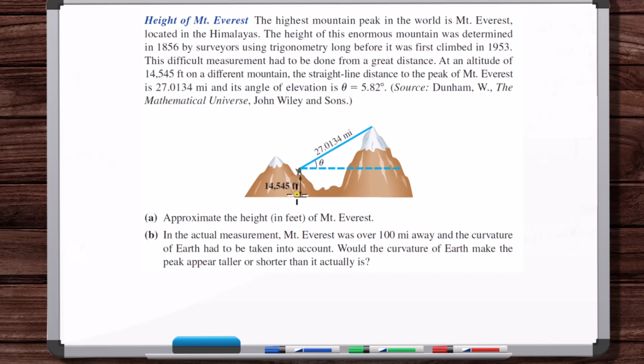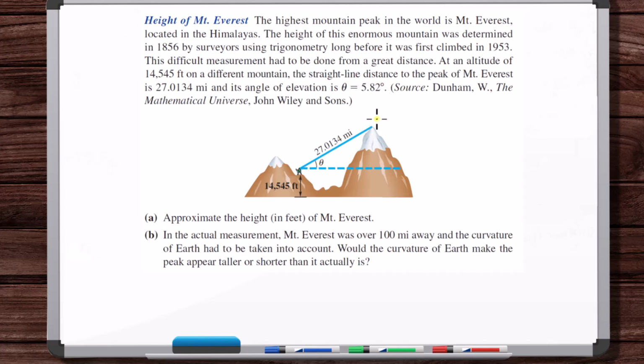So what I imagine is, they can climb to heights like this so they can get views of the peak. They know the height they climbed, and then they could get some angles relative to the peak and use geometry relations to get this height and then add that to this height to get the elevation. But since we're studying trigonometry and they want to give us an example, let's imagine that they used regular geometry and some other method to get this distance, right? So now they used regular geometry with angles to get this distance.